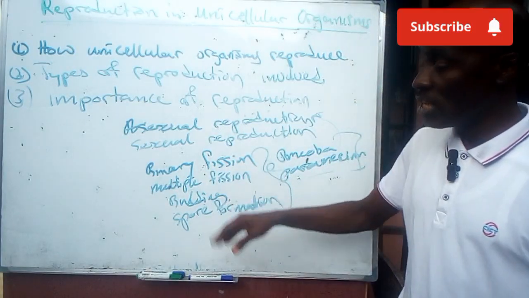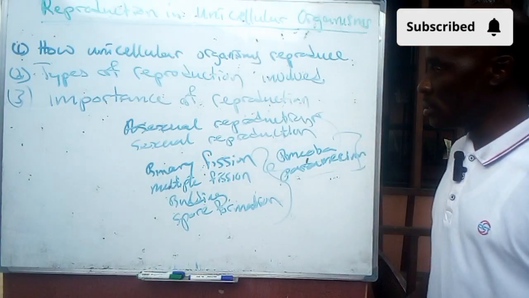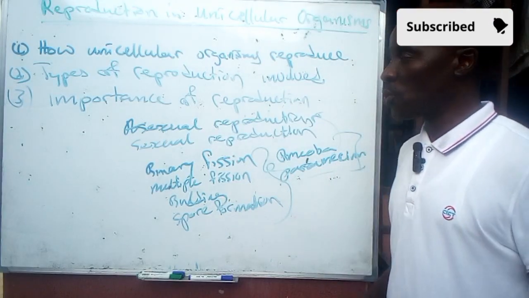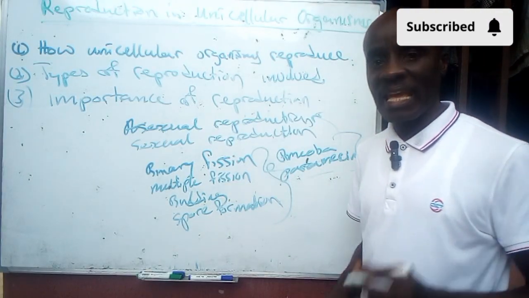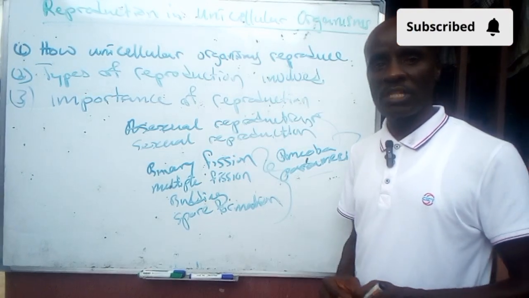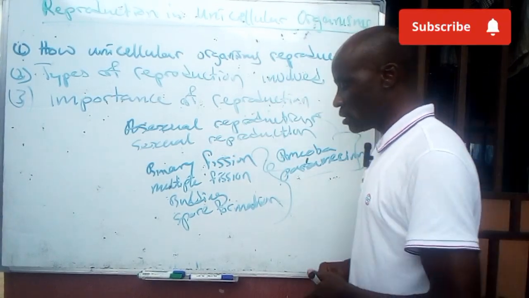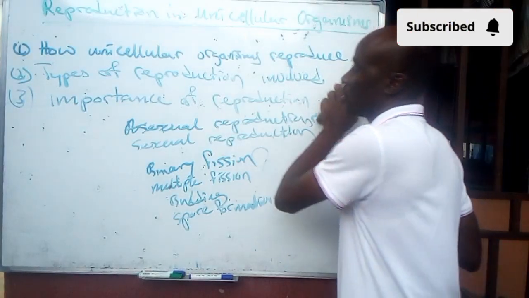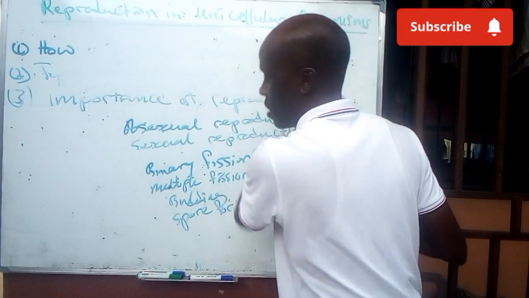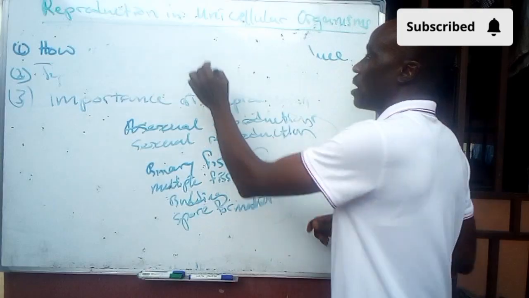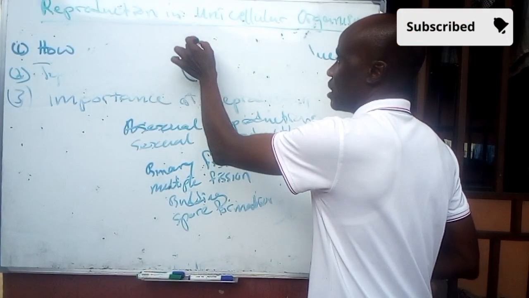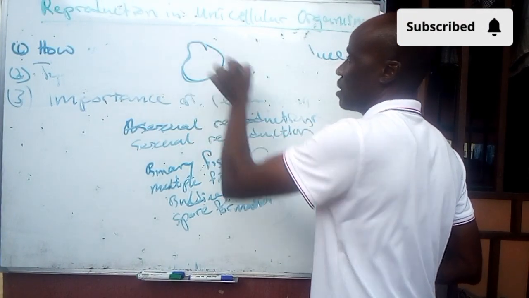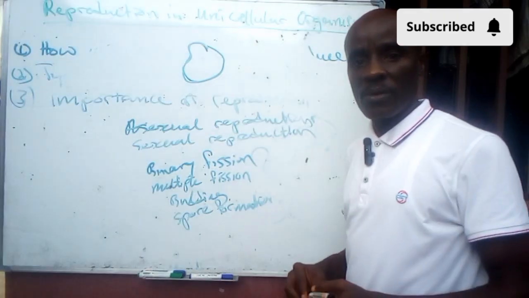The next one we have is budding. Budding is a situation where an organism, like yeast, which is a good example, undergoes budding. Let's say this is the body, the cell of yeast.